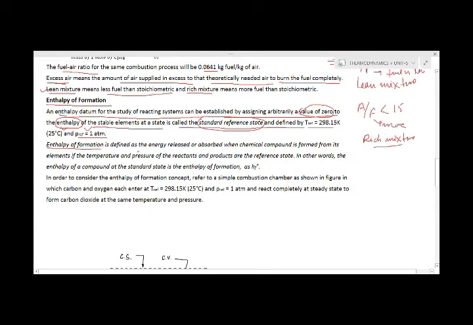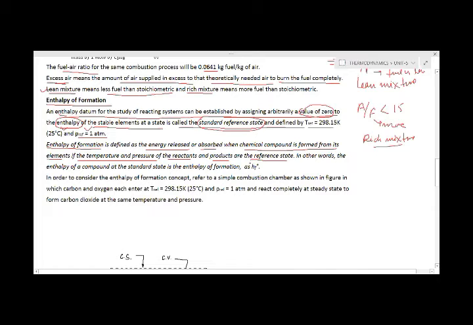Enthalpy of formation is defined as the energy released or absorbed when a chemical compound is formed from its elements, if the temperature and pressure of the reactants and products are at the reference state, meaning when the chemical reaction takes place.